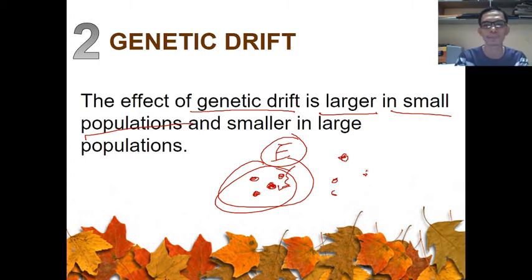So technically, genetic drift has a larger effect in a smaller population than in a larger population. That is your genetic drift.